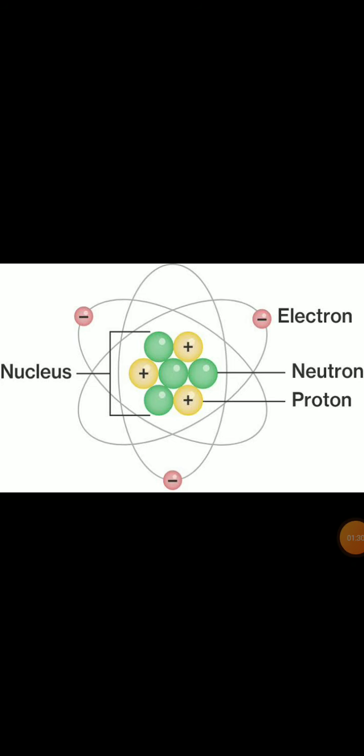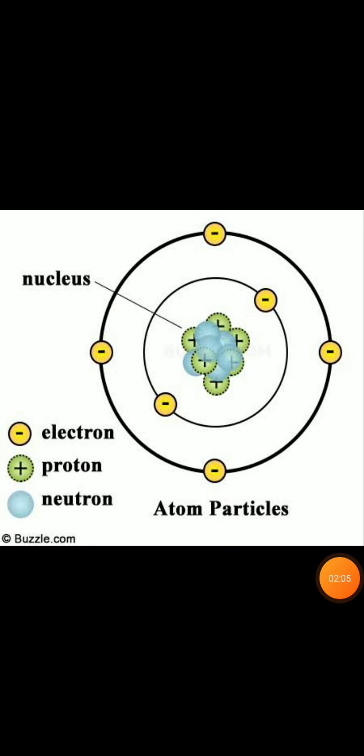As we have studied the structure of an atom, we know that the nucleus is made up of protons and neutrons. Here you can see the nucleus is made up of protons and neutrons, whereas electrons are revolving around the nucleus. When we talk about nuclear energy, it is the energy which we obtain from the nucleus, which means from protons and neutrons, because in the nucleus protons and neutrons are there. So this way we have learned the structure of atoms.